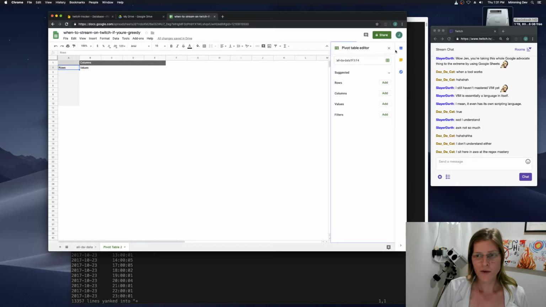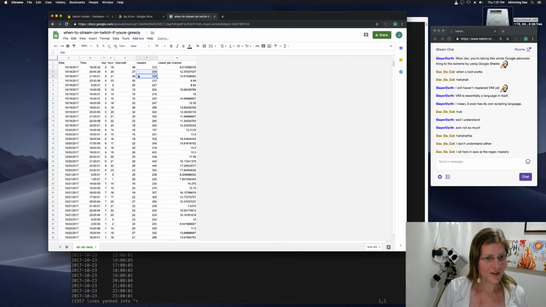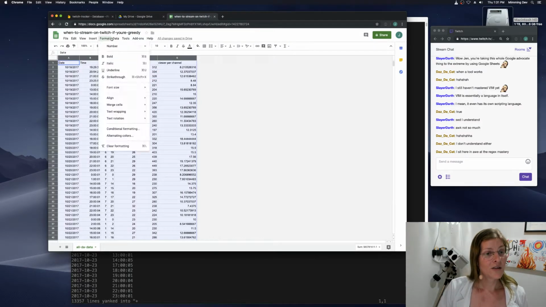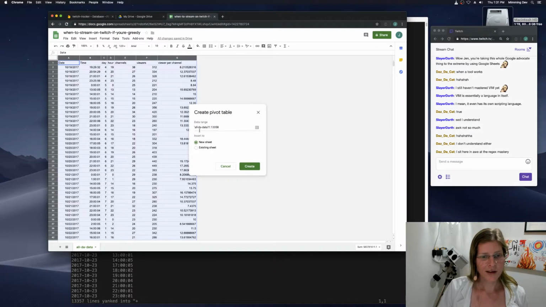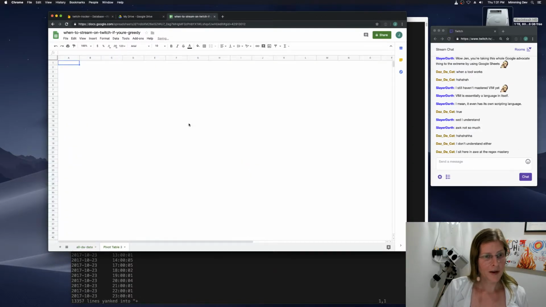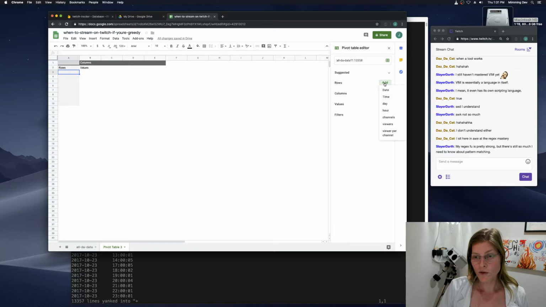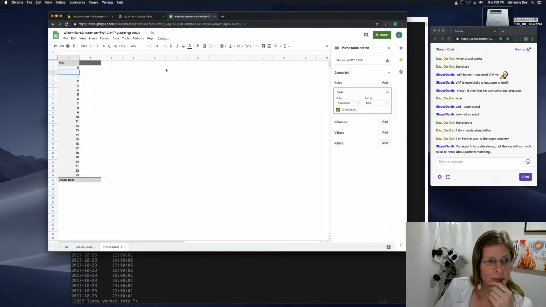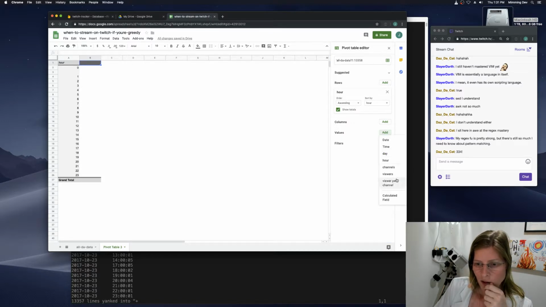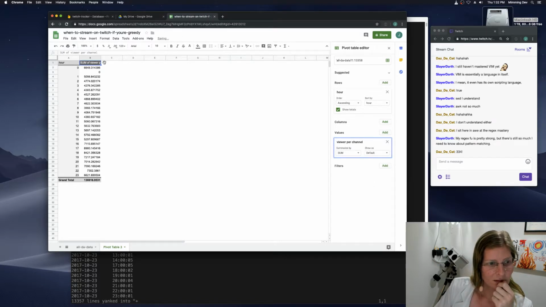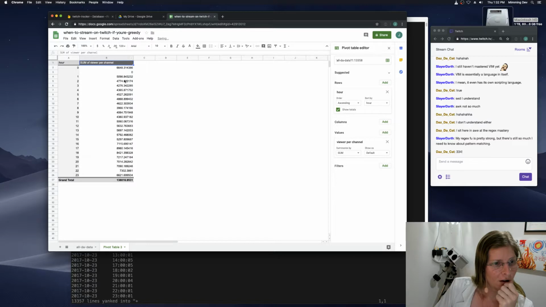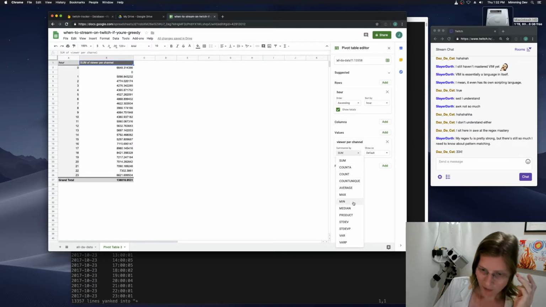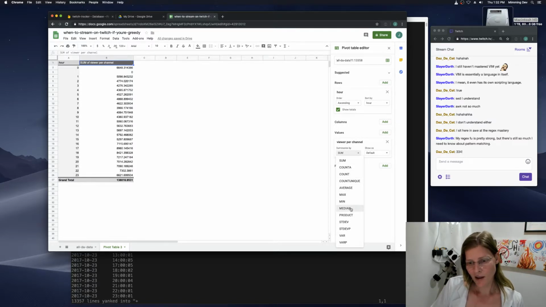334? 334. Okay, I screwed this up. Let's make a third attempt at making a pivot table. I think it's just looking at those two cells. So, pivot table. Yeah, they probably had a ridiculous date range before. We'll do a new sheet, and then on rows, we can do the hour. And then in the value area, we can do the average viewers per channel, which would be cool if it was actually an integer. Sum of viewers per channel. That's not really what I want. Let's go with a median.